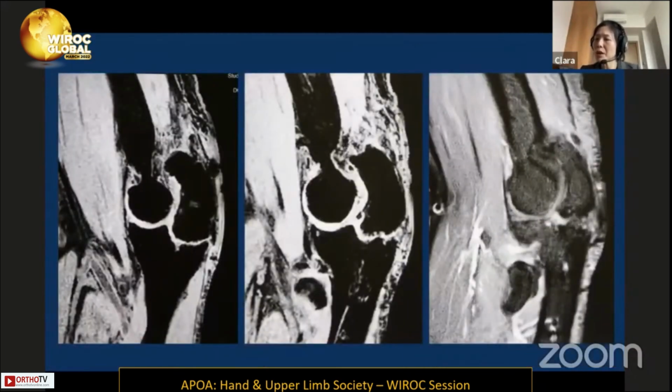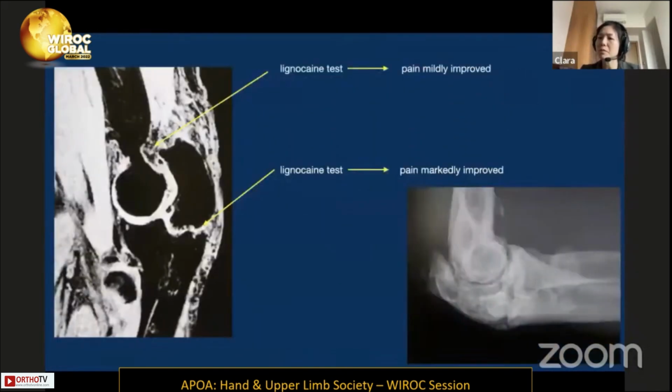The MRI showed that indeed the fracture site is still non-united, and there are also arthritic changes over the ulnohumeral joint, and also a small ossicle at the olecranon tip region. The pain could be arising from the ulnohumeral joint, from the non-union site, or from the olecranon tip ossicle at the displaced proximal ulna. So we cannot know the reason for the pain, so we tried an injection test of a small amount of lignocaine over the olecranon tip region.